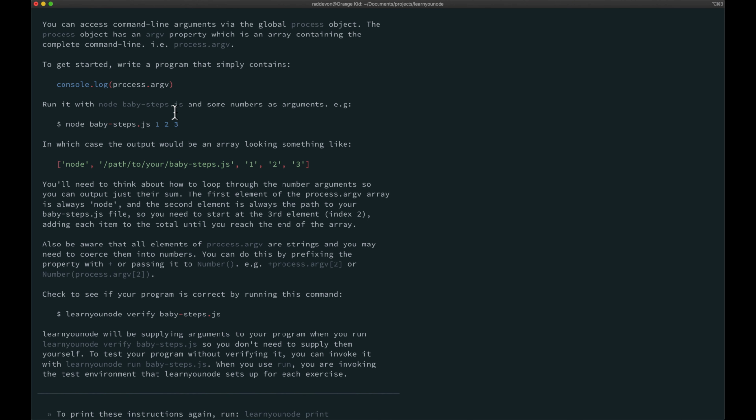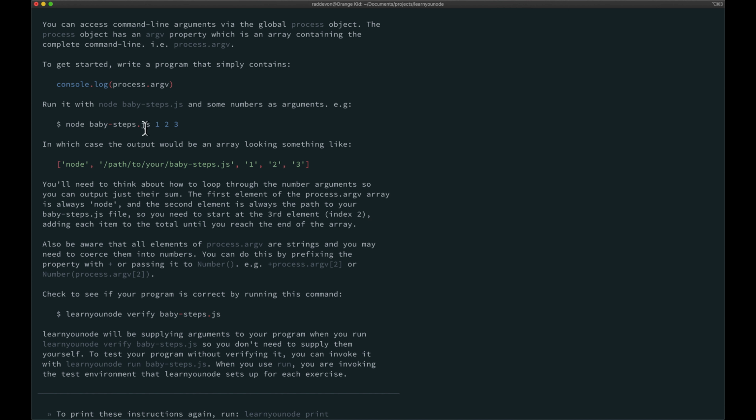All right, so what do I know? I know process.argv is going to give me everything that was typed on the command line, the arguments and everything else. And I only care about what comes after the script path, and all those are going to be numbers, or we hope.